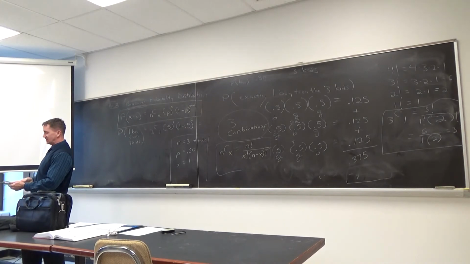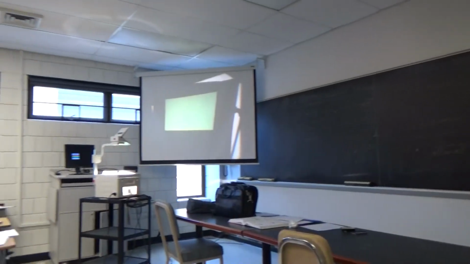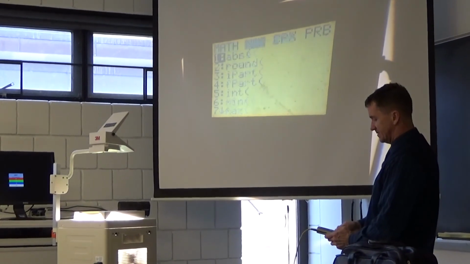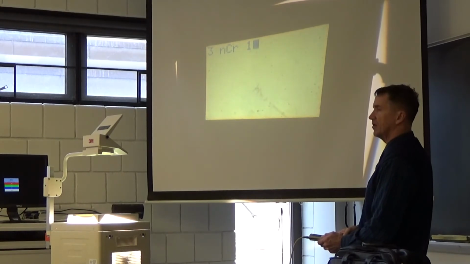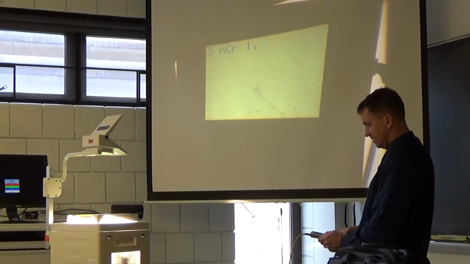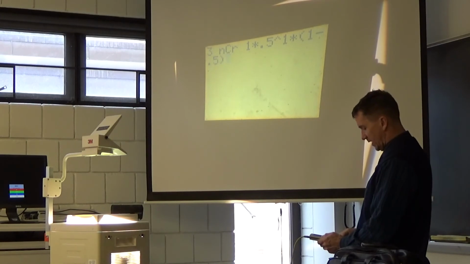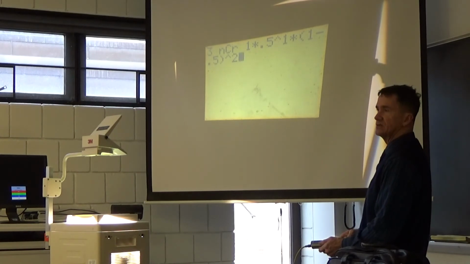Okay. And then I just wanted to do it real quick, so I'll hit the lights, just to show you that we should get this 0.375. So here I go. Watch from left to right. 3, math, C, nCr, 1. Then I get to multiply 0.5 raised to the 1. And then I multiply parentheses 1 minus 0.5 raised to the 2. If I do all that, I should get the 0.375, right?